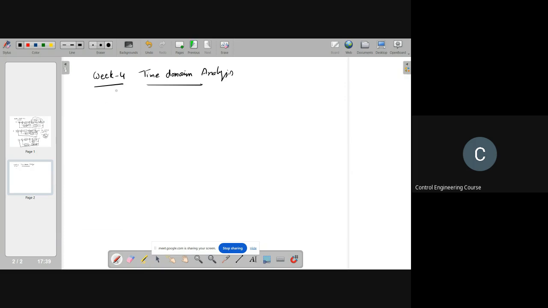In week 1, we learned how to characterize a given system: whether it is linear, time invariant, causal, or non-causal. Suppose someone gives you a plant or modeling equation, now you are able to tell whether the system is linear, non-linear, time variant or time invariant.